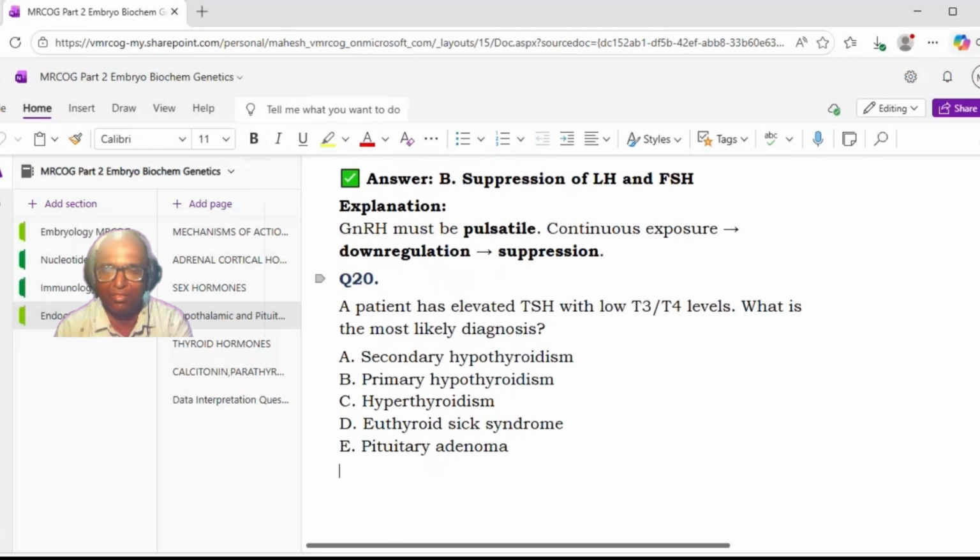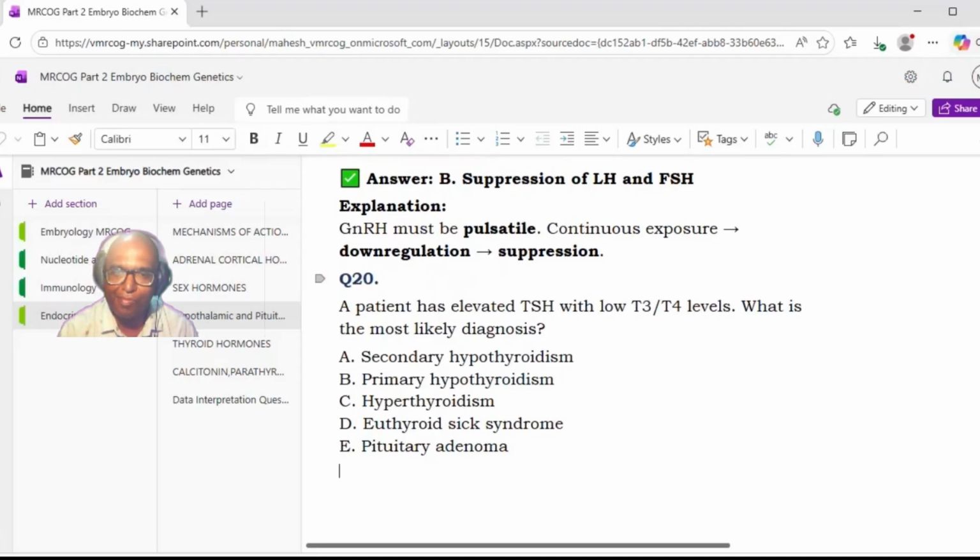Next. A patient has elevated TSH with low T3, T4 levels. What is the most likely diagnosis? Option A, secondary hypothyroidism. Option B, primary hypothyroidism.